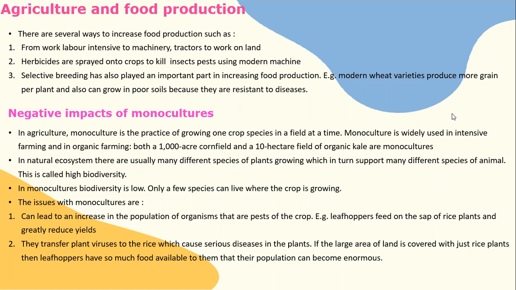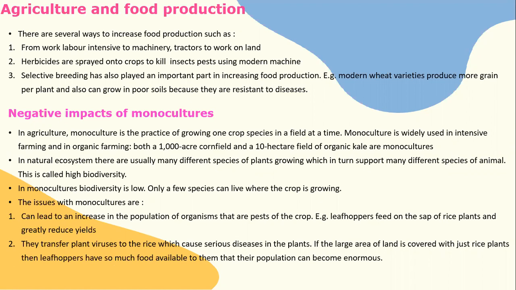Agriculture and food production. There are several ways to increase food production. First, from labor-intensive work to machinery, using tractors to work on the land. Number two, herbicides are sprayed onto crops to kill pests using modern machines. And third, selective breeding has also played an important part in increasing food production. For example, modern wheat varieties produce more grain per plant and can also grow in poor soil because they are resistant to diseases.